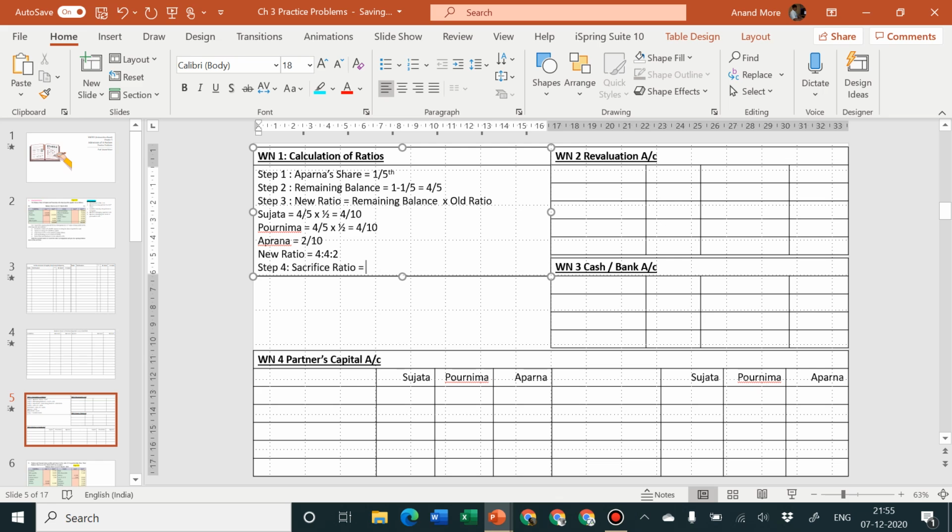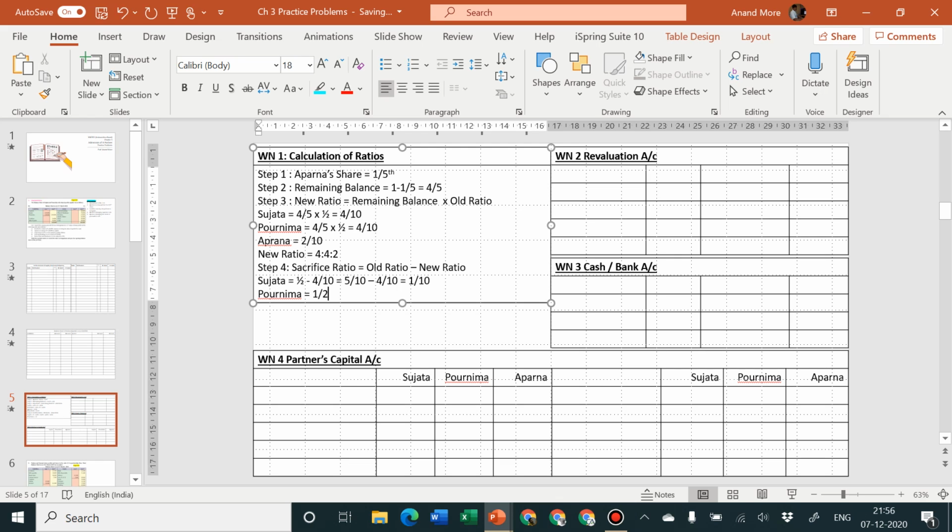Sacrifice ratio is equal to old ratio minus new ratio. So Sujata: old ratio of Sujata was half and new ratio of Sujata is 4/10. So we are required to multiply the first quotient by 5 so that the denominator will be common. In that case it becomes 5/10 minus 4/10, which is equal to 1/10.